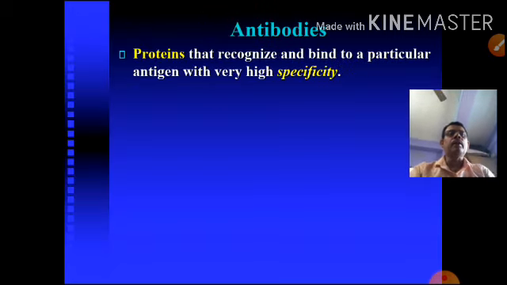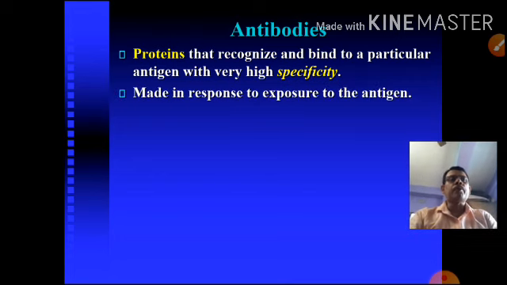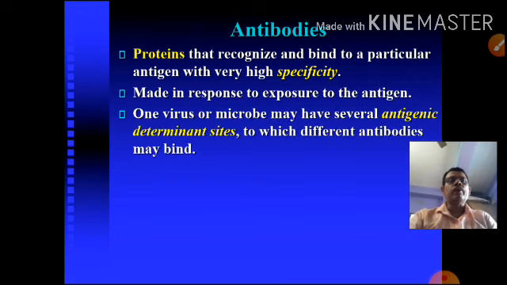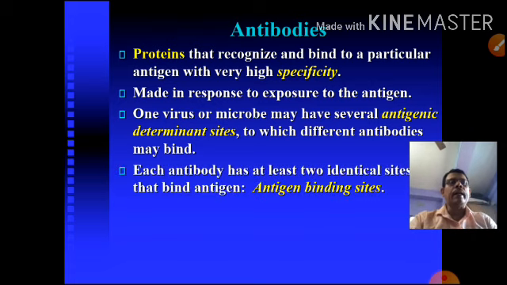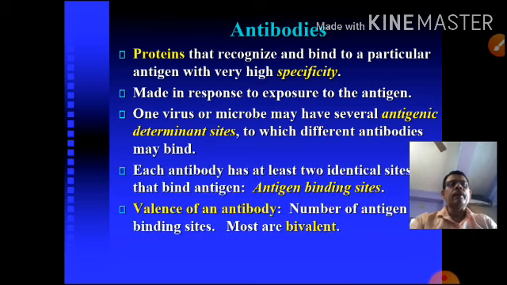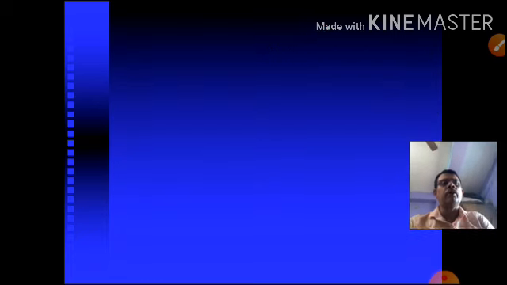So the antibody protein recognizes and binds the particular protein antigen with very high specificity, and is made in response to exposure to the antigen. One virus or microbe has several antigen determinants and so huge different antibodies, and each has an antigen binding site, their variants of the antibody. So bivalent, trivalent, or immunoglobulins, this group of proteins is called the immunoglobulin.